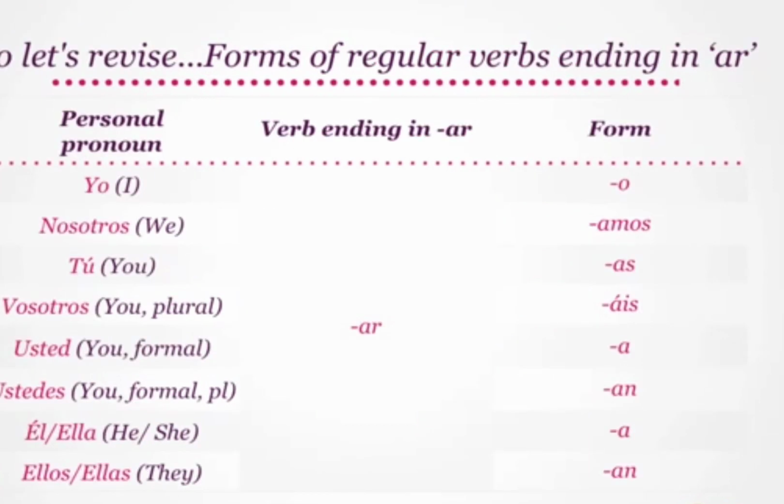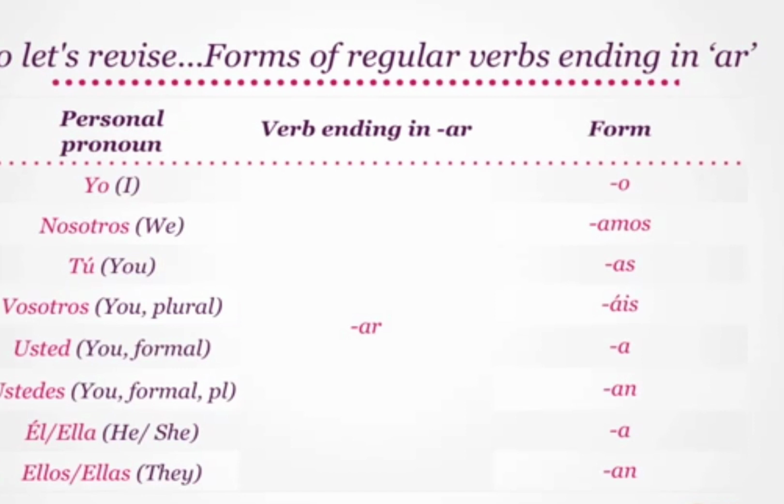Excellent. So let's revise and take a note of how verbs change their forms. With yo or I, AR ending changes to O. For plural form, nosotros or we, AR becomes amos. Informally, for tú or you, AR changes its form to AS. And in its plural form, vosotros, we have the ending ais.